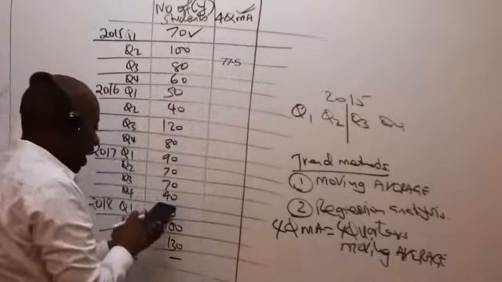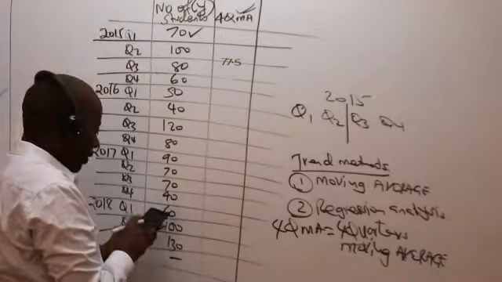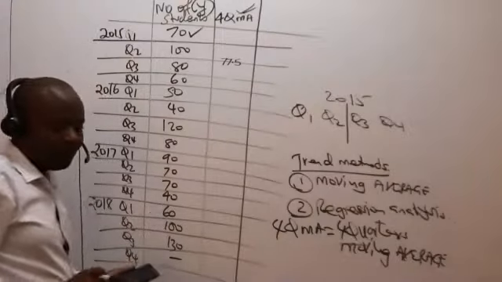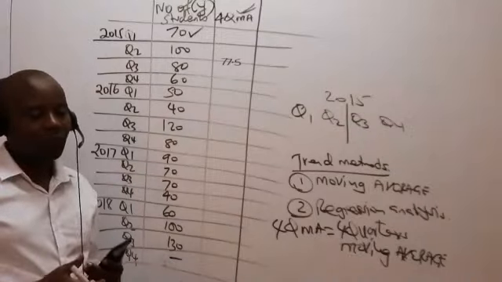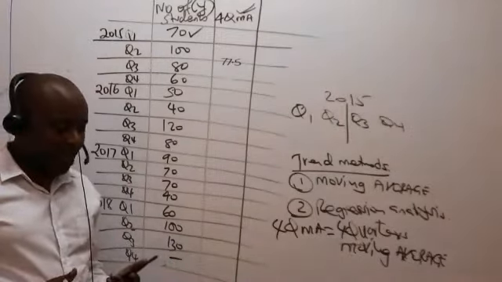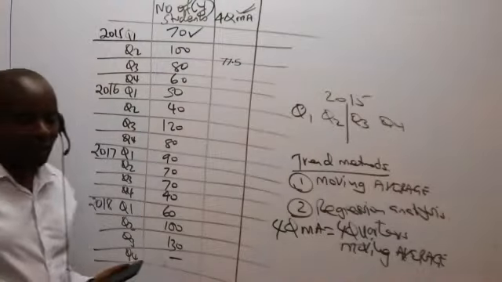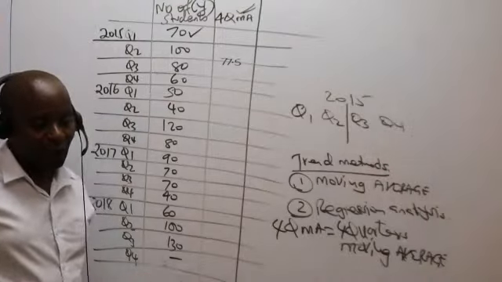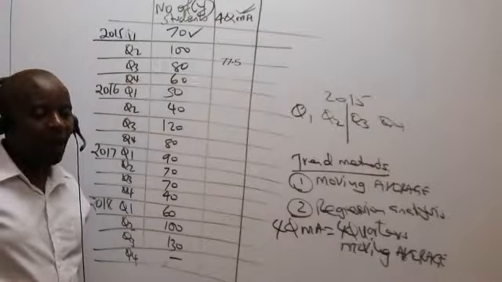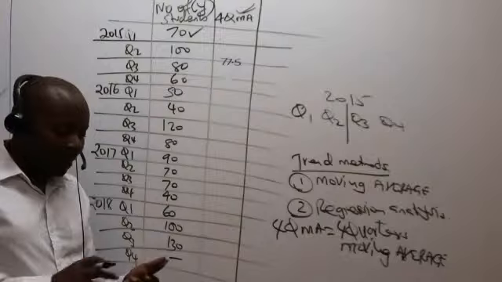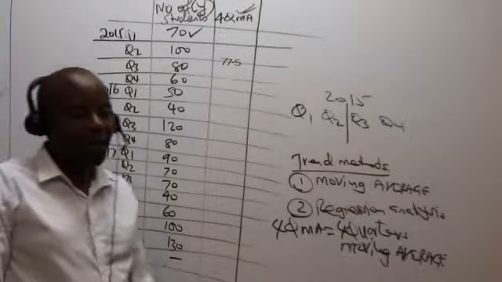So we start from this 100. So we have 100 plus 80 plus 60 plus 50. So what are we able to get, somebody there? Total. I can see I have a Maureen. What are you able to get, Maureen, as the total there? As the total, 290. But remember, I want the average. So if I want the average, I have to divide this by 4. I'm getting 72.5.